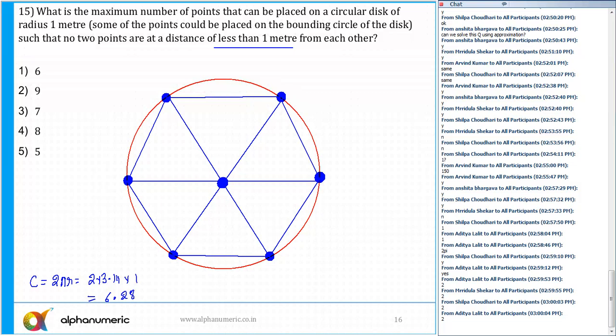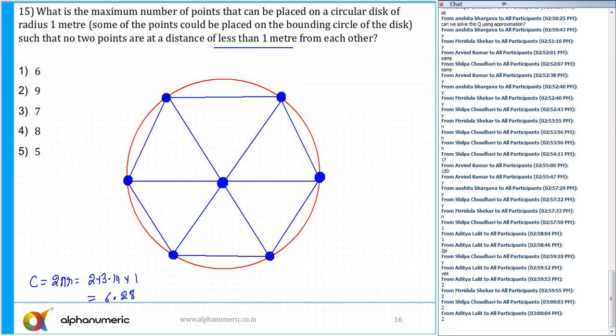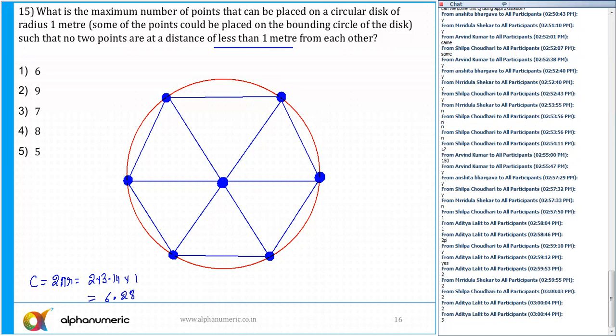Is that clear to all of you? So now tell me, what is the answer? Option 1 or option 3? It has to be option number 3. Perfect.